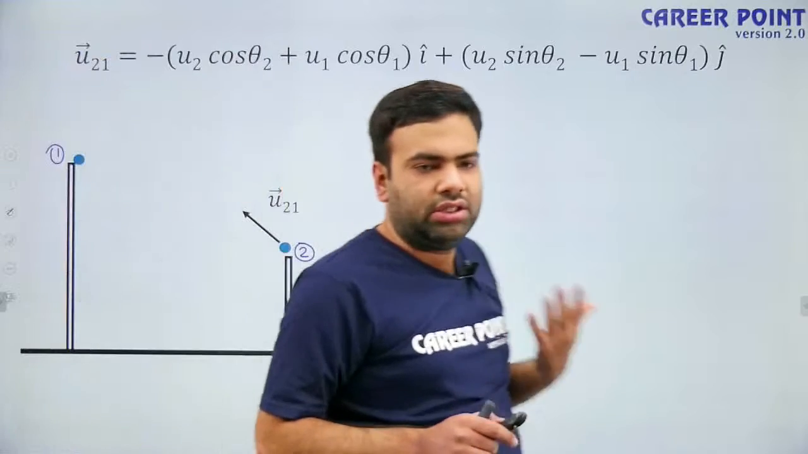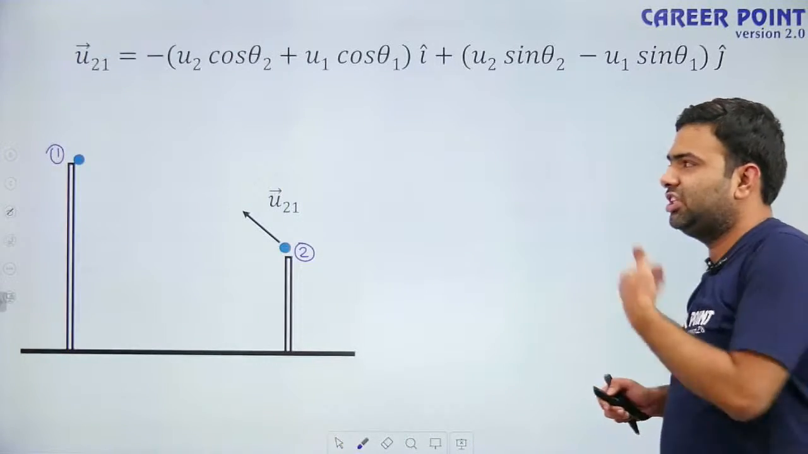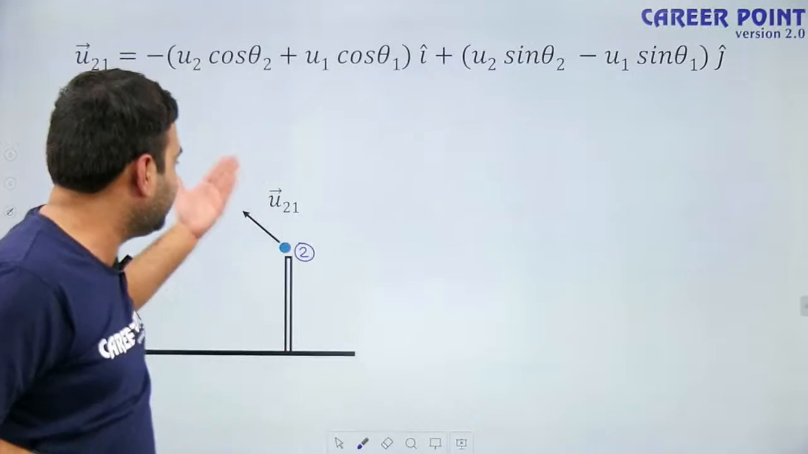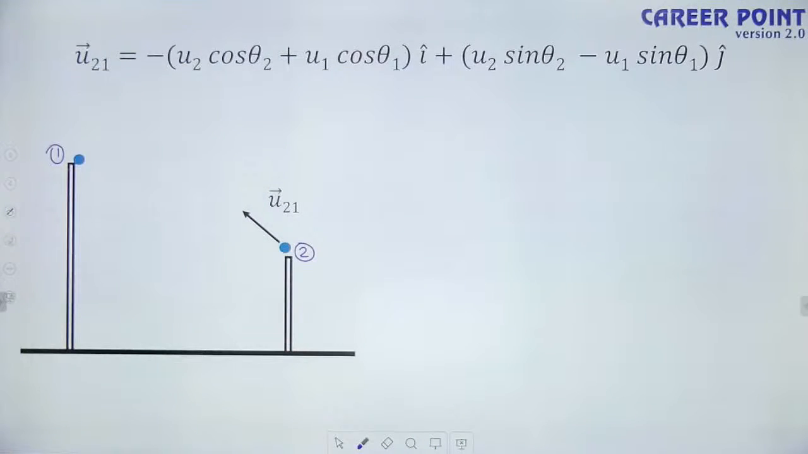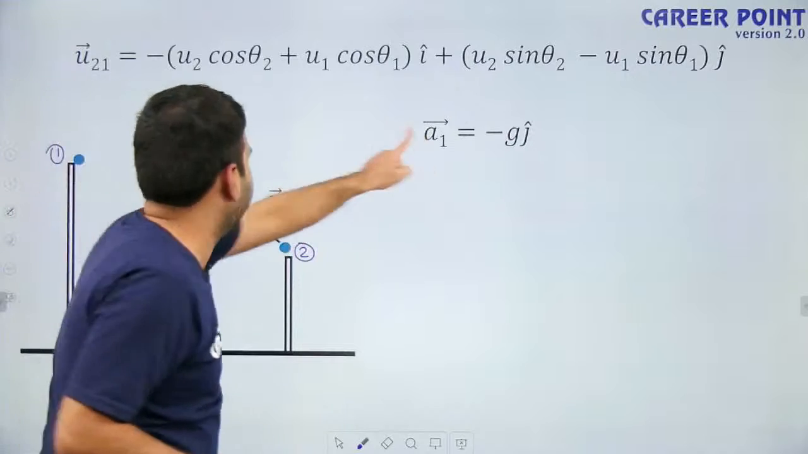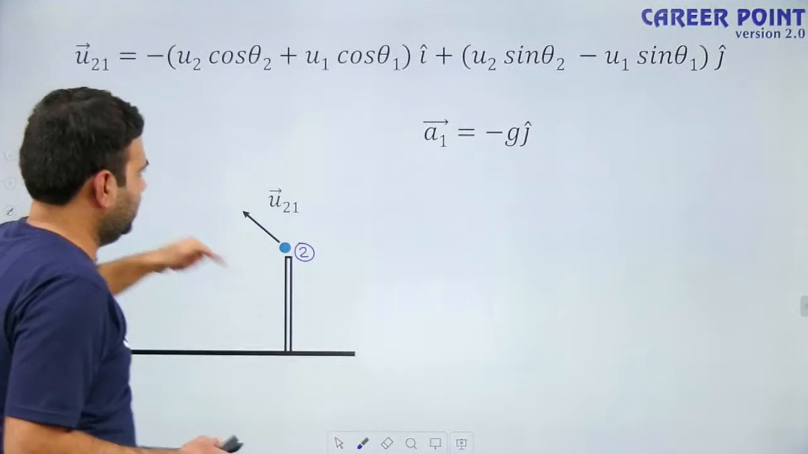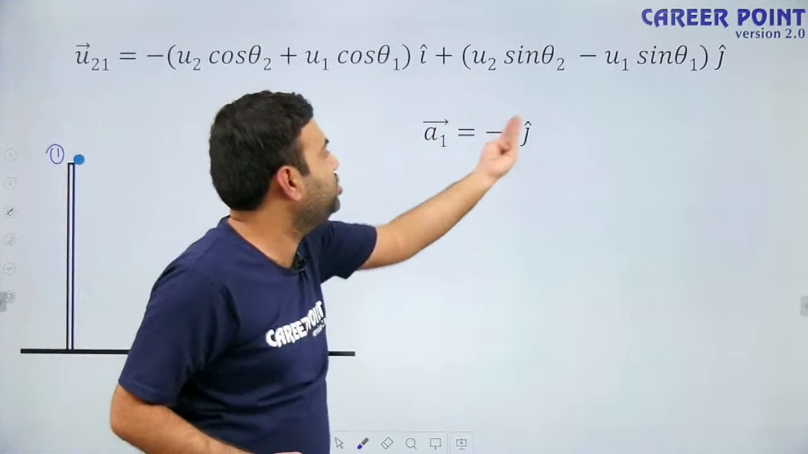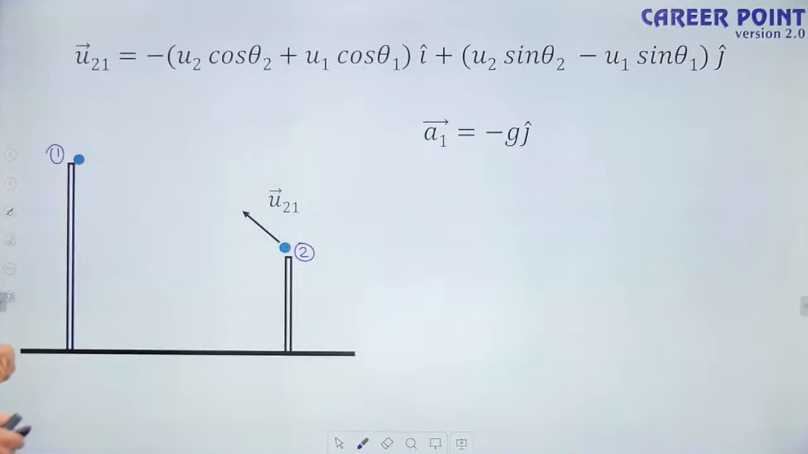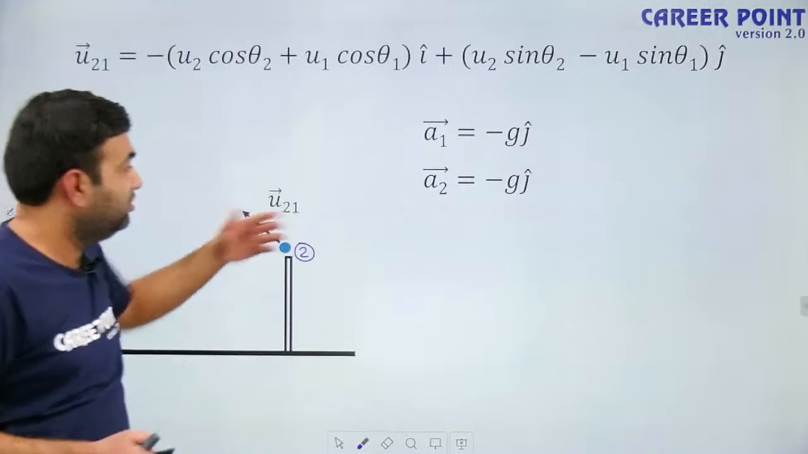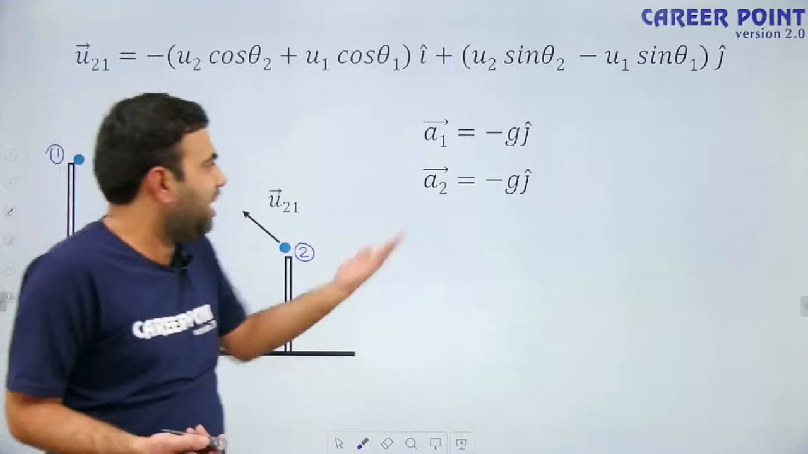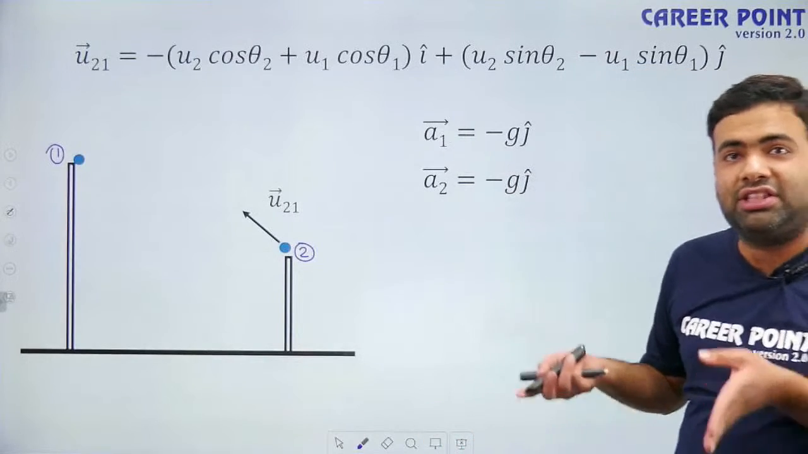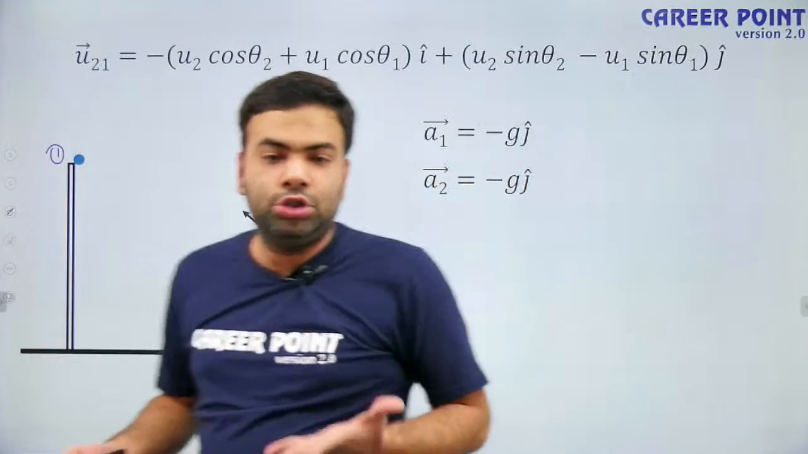Now we have calculated the initial velocity of the second particle with respect to 1. Now to observe its motion, let us calculate the acceleration of the second particle with respect to 1. What is the acceleration of the first particle? It is downward g, so it can be written in vector form as minus g j cap. And what is the acceleration of the second particle with respect to ground? It is again minus g j cap, because both of them experience the acceleration due to gravity in the same direction and with the same magnitude.